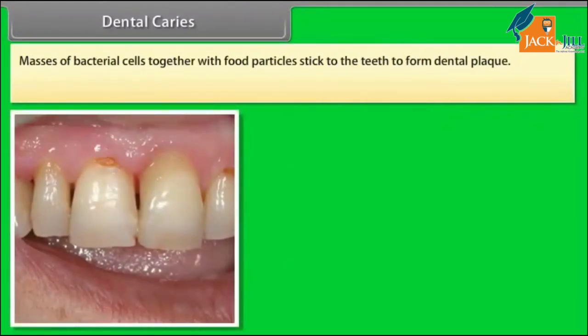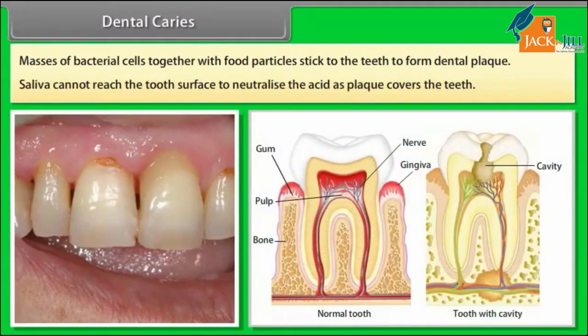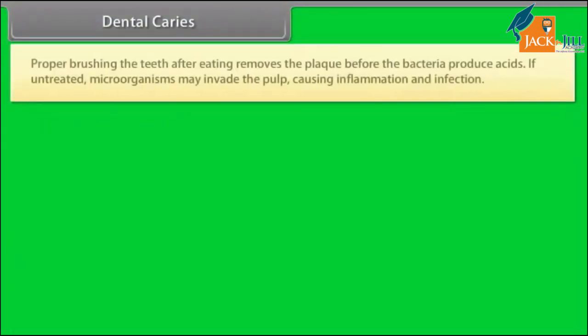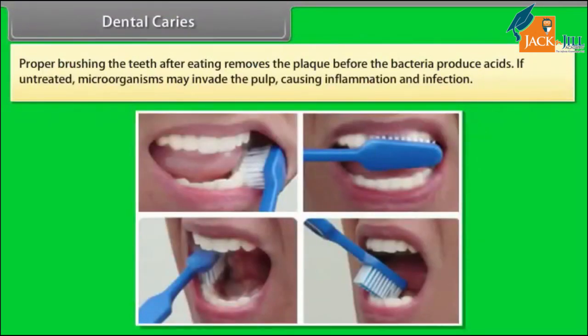Masses of bacterial cells together with food particles stick to the teeth to form dental plaque. Saliva cannot reach the tooth surface to neutralize the acid as plaque covers the teeth. Proper brushing the teeth after eating removes the plaque before the bacteria produce acids.